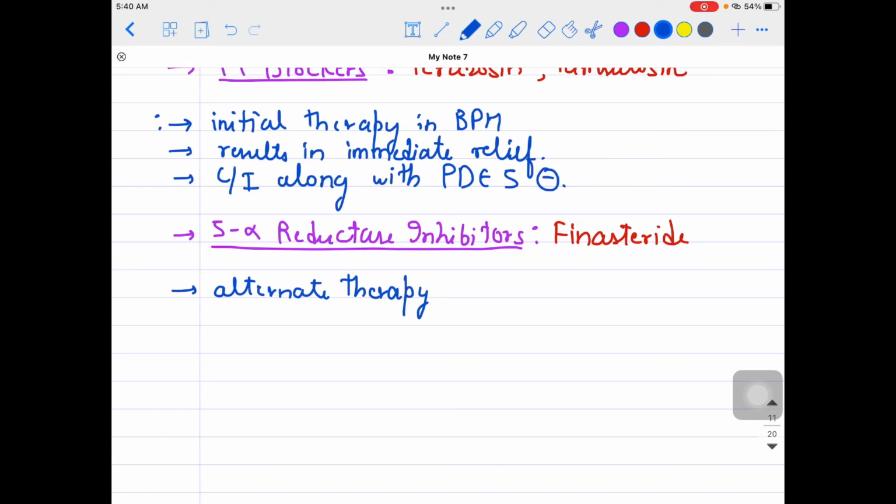So as I said, it takes time, around 6 to 12 months, to show their effects. And in some patients who come with erectile dysfunction, they can be given PDE5 inhibitors, but again, I told you the disclaimer: PDE5 inhibitors should not be given with alpha 1 blockers, as they can cause severe hypotension. Okay, this is clear.